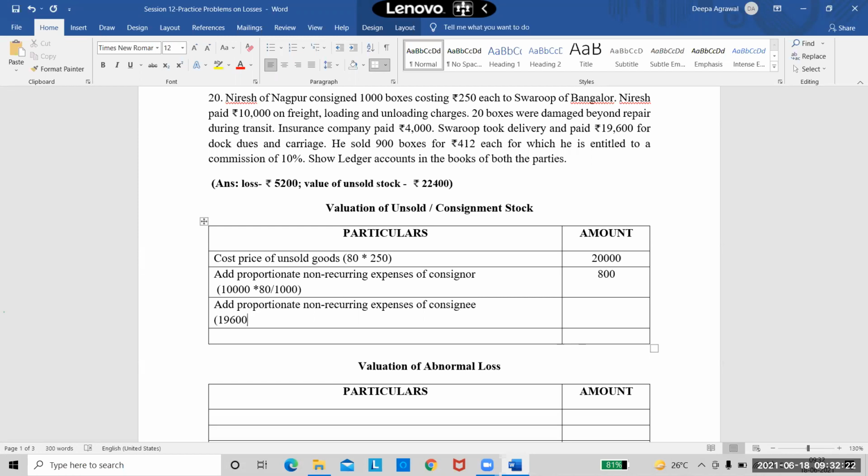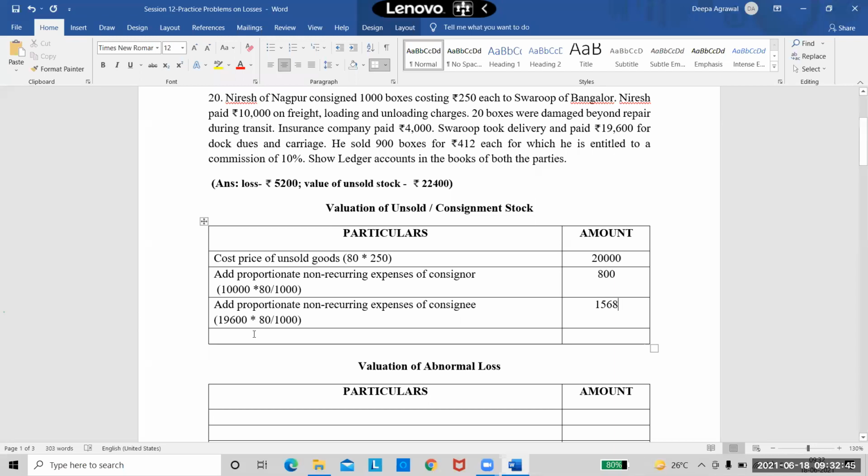So both are non-recurring. So 19,600, I'll have to find out the proportionate part. Again, 80 divided by 1,000. So how much does this come to? 1,568. So I got this also 1,568.